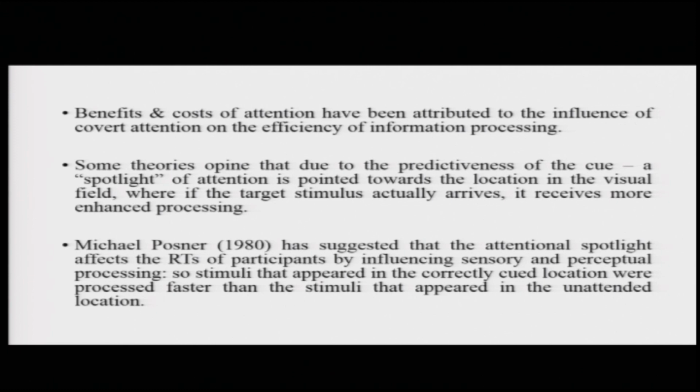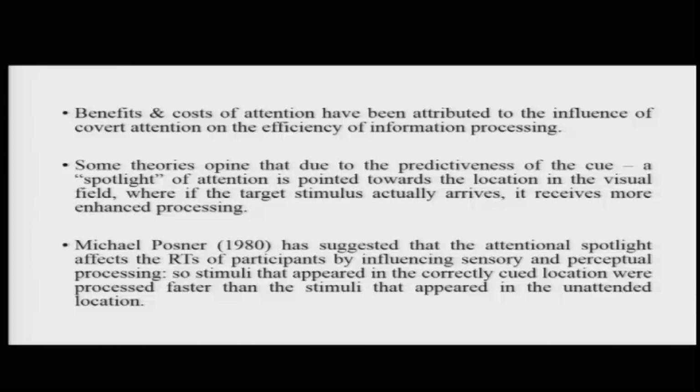Some theories opine that due to the predictiveness of the cue, a spotlight of attention is pointed towards the location in the visual field where the target eventually arrives, and when the target arrives there, it receives enhanced processing.